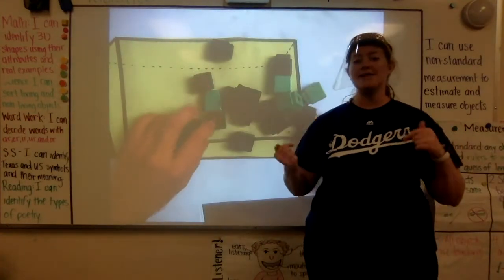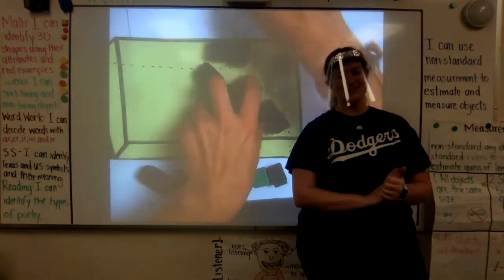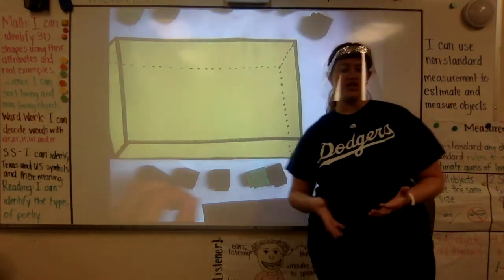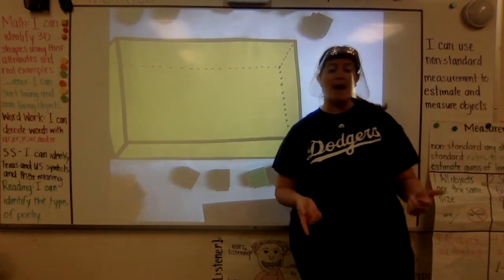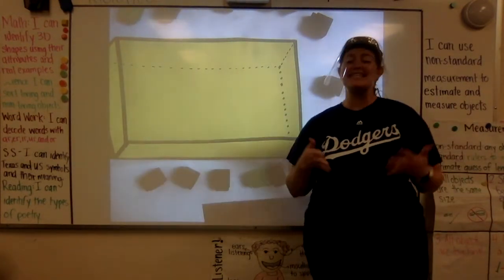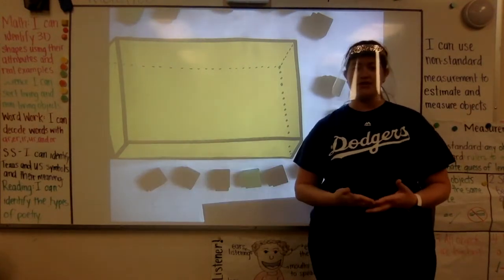Okay, now I'm going to measure this rectangular prism. I remember when we were learning those 3D shapes. And I want to use a non-standard unit of measure of these interlocking cubes. And the great thing about using these cubes is they are all already the same size. And I know that that's a really important rule when I'm measuring.